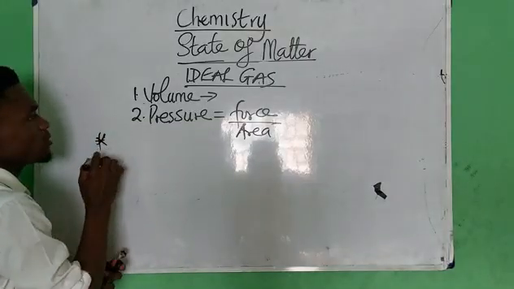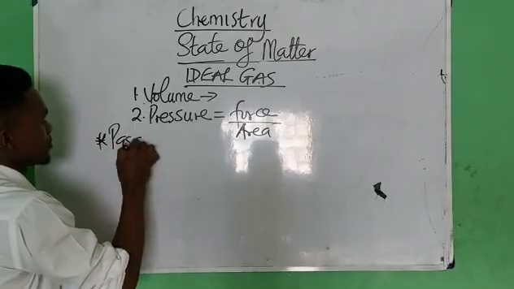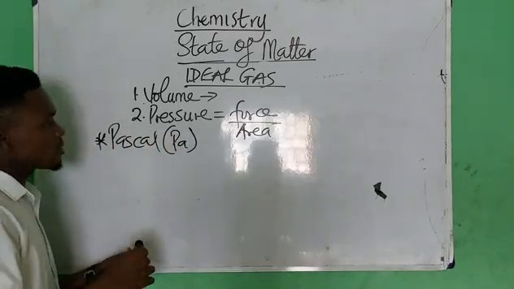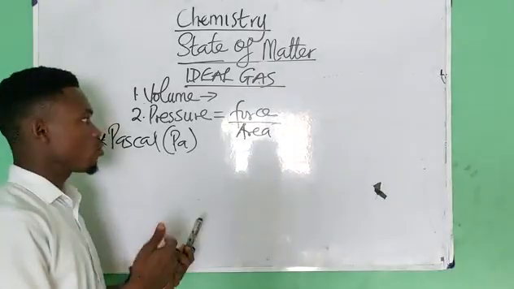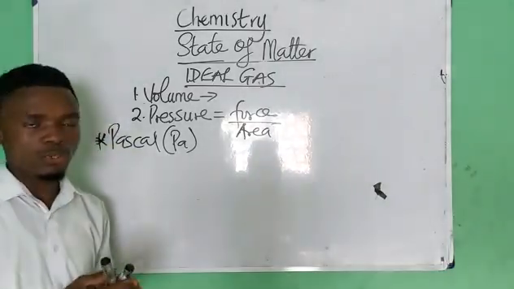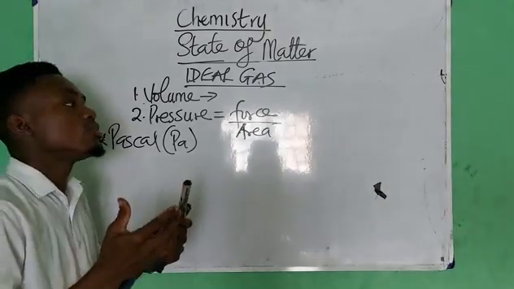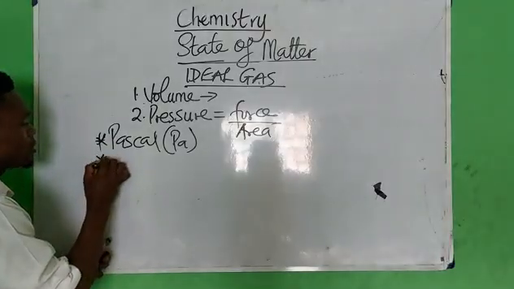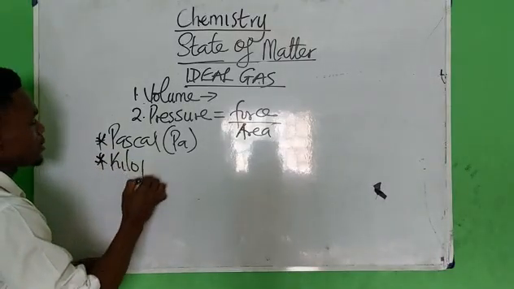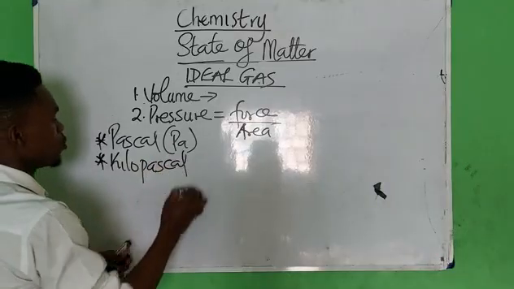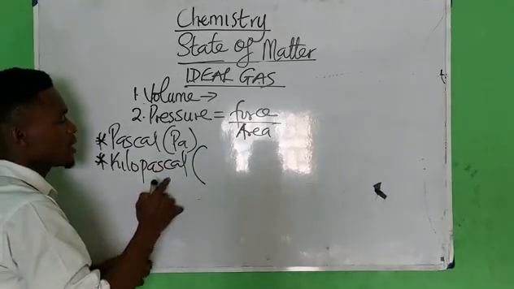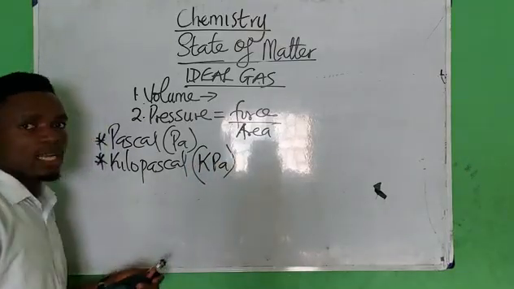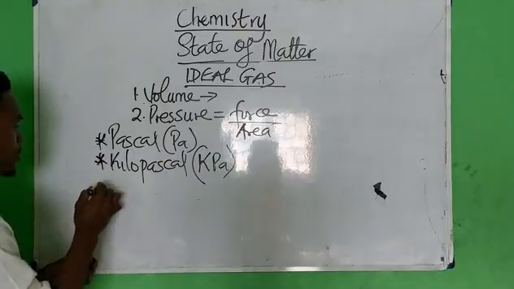Pressure also has different SI units. You have one of the units to be Pascal, which is what? P, small letter a. However, Pascal is too small. It's quite a small unit. So scientists commonly do not make use of Pascal. So they make use of other units such as kilopascal, which is denoted as kPa.